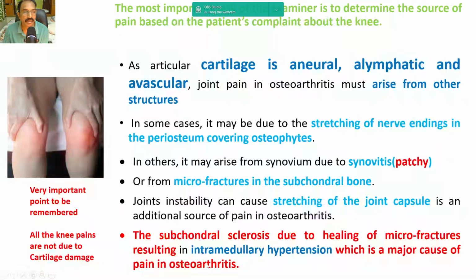So a very important point to remember is that all knee pains are not due to cartilage damage, but because of bone pain, or muscle fatigue, or maybe due to the stretching of the capsule and so on.